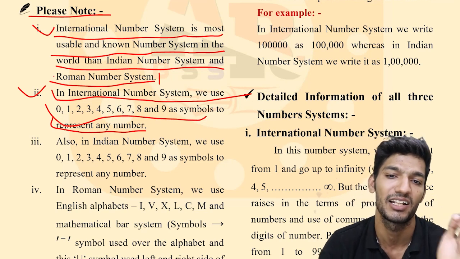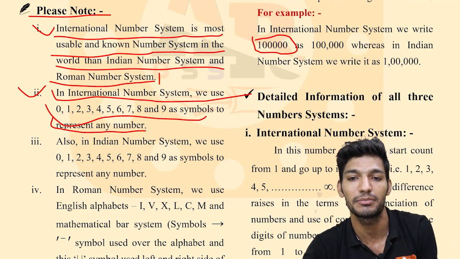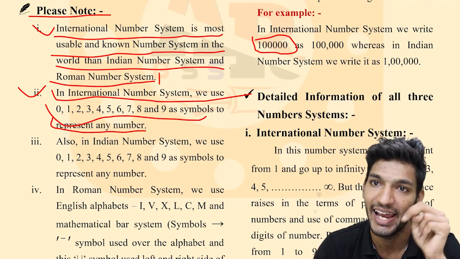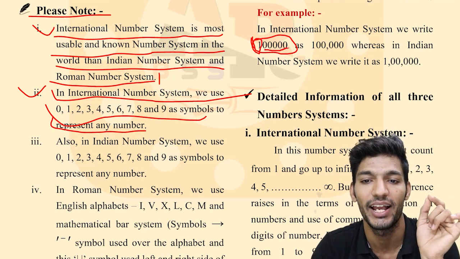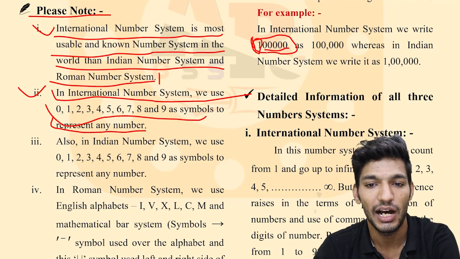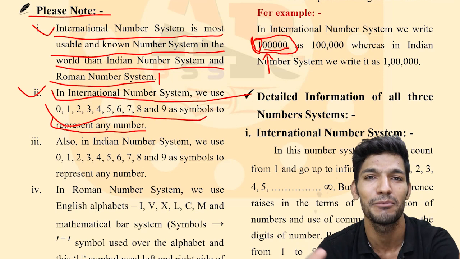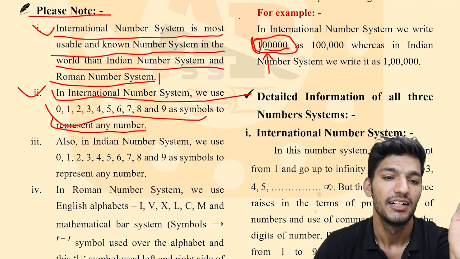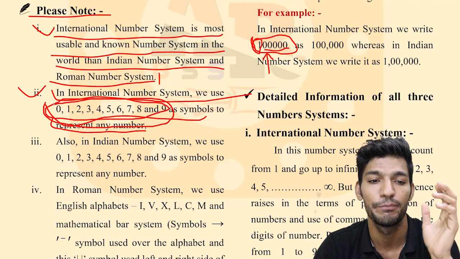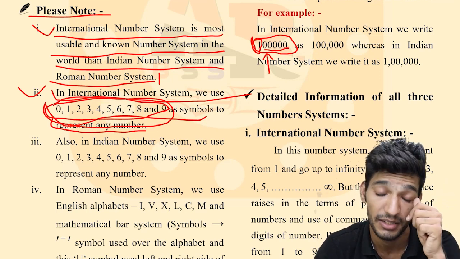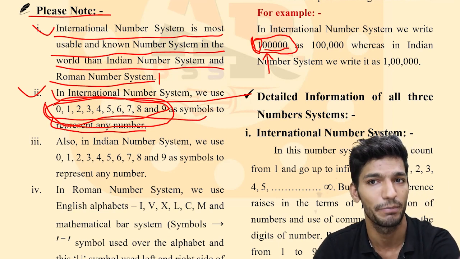If we want to write a number like 10,000, we can write it by using two symbols, 1 and 0. The 1 is written a single time and the 0 is written 5 times. There are so many numbers, but every number consists of these 10 symbols. We can build any number in the international number system by using these 10 symbols. These are the symbols to represent any number.